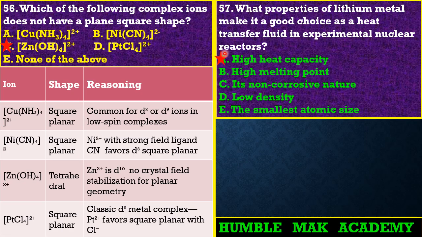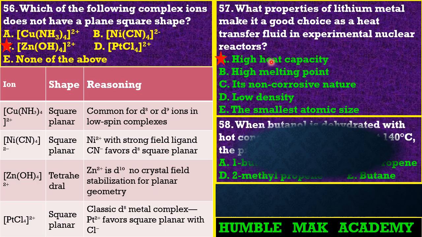You need to understand what is meant by the heat capacity of a substance, guys. It's simply defined as the amount of heat energy that is needed to raise the temperature of that substance, that is, to give it a unit temperature change. So now, friends, if it has a very high heat capacity, it means that it can absorb more heat, right? It can absorb more heat from that substance. So that's why option A is the best answer. High heat capacity means that it can absorb more heat. Okay, so guys, that's it.